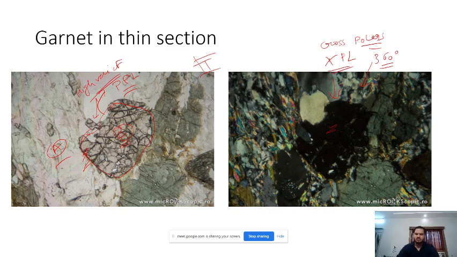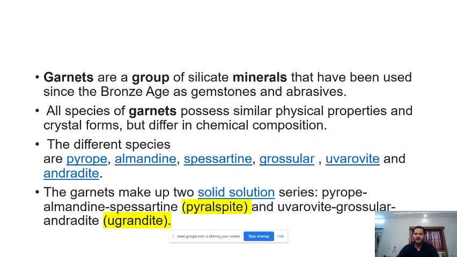Can you tell me, if a mineral goes 360-degree extinct under cross polar, what could it be? Is it likely to be an isotropic mineral or an anisotropic mineral? Isotropic, sir. All right, an isotropic mineral undergoes 360-degree extinction. So yes, garnet is a common isotropic mineral.